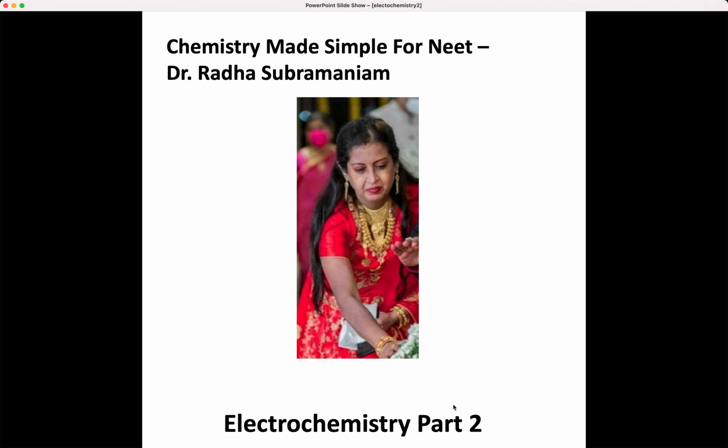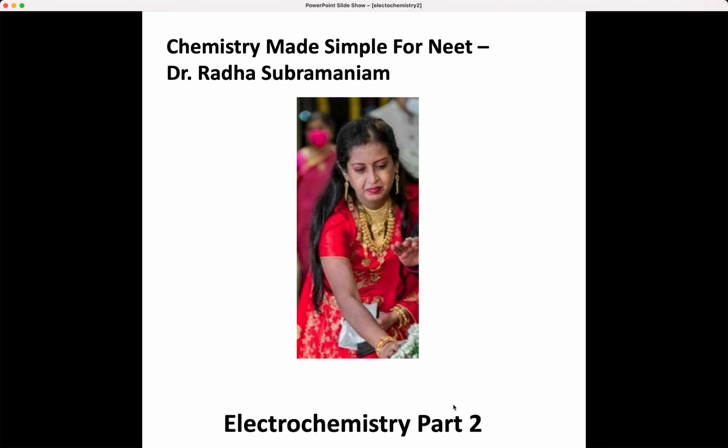And general principles and process of isolation of elements will be only 1%, hydrogen is 3%, S block elements alkali and alkaline earth metals will be 1%, P block elements 1%, D and F block elements is 4%, coordination compounds 4%, organic chemistry some basic principles and techniques would be 2%, hydrocarbons 3%, haloalkanes and haloarenes is 1%. Alcohols, phenols and ethers, very important chapter, it is having around 8% weightage.